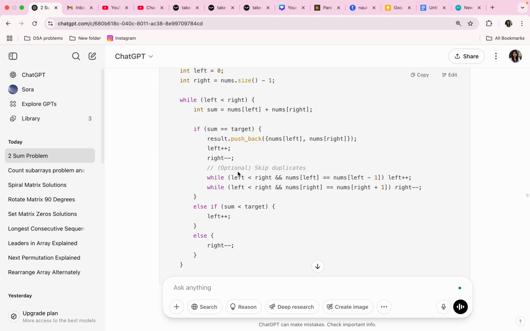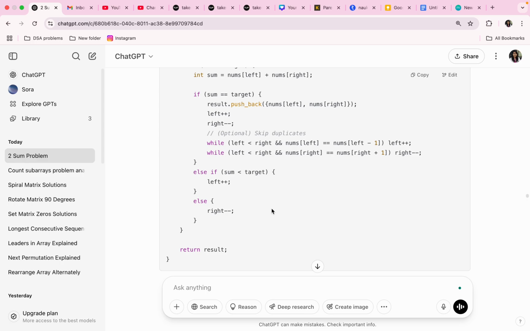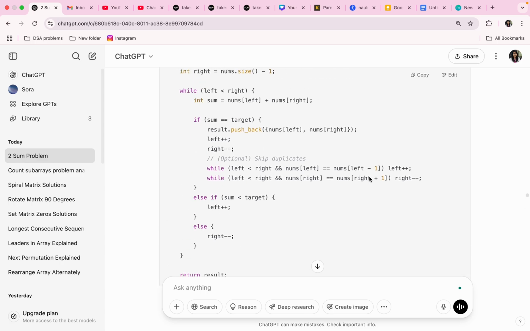Skip duplicates, optional. We don't want to skip duplicates in some cases, but here this skips the duplicates: if left is less than right and nums of left equals nums of left minus 1. That means if the same values are available in the array, then just skip those values.